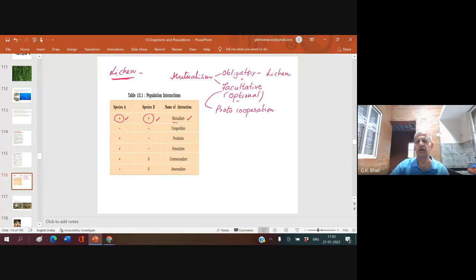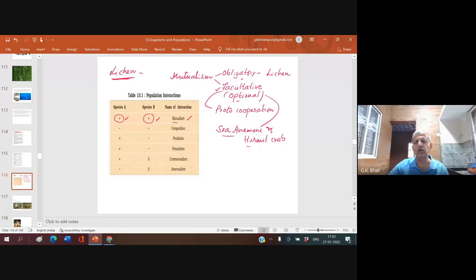And you have the association between sea anemone and hermit crab. These two animals live together sometimes, and it is facultative.